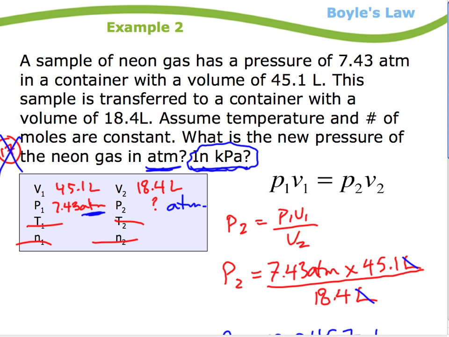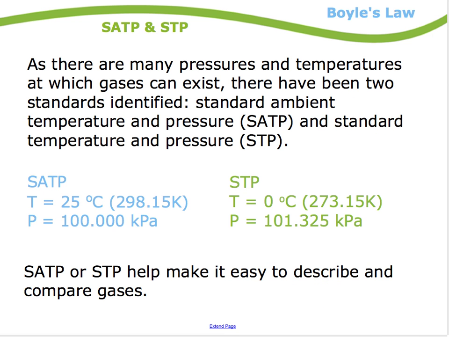That's Boyle, our old Irishman. Now, one thing, just as we're going to look at other relationships too, one thing that we often do, rather than giving you a certain atmosphere or a certain pressure or a certain temperature, people have come up with a standard for those. And there's actually a lot of standards, and the standards seem to change every couple of years. But in the research that I did, this is what I came up with. So rather than saying, hey, this is the temperature, this is the pressure, usually in a question we'll just say, hey, this is the standard temperature and pressure. So we'll say, hey, such and such a thing is at SATP.